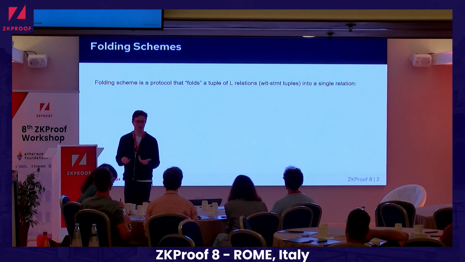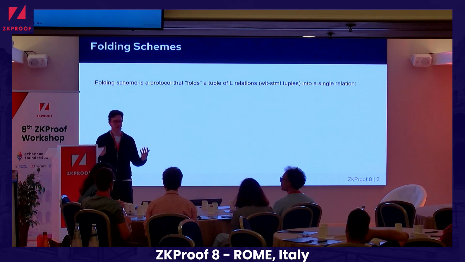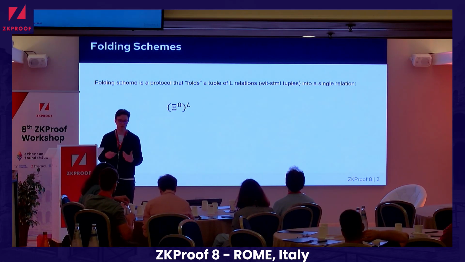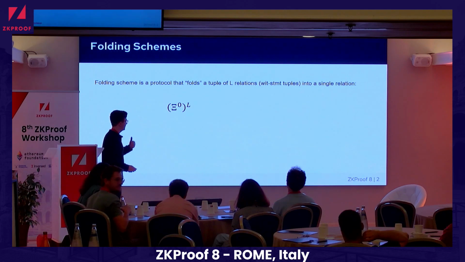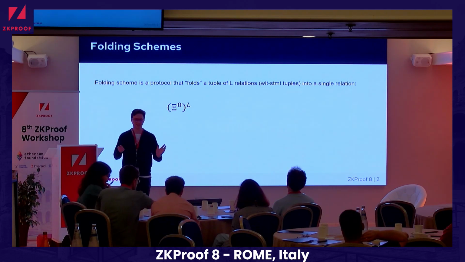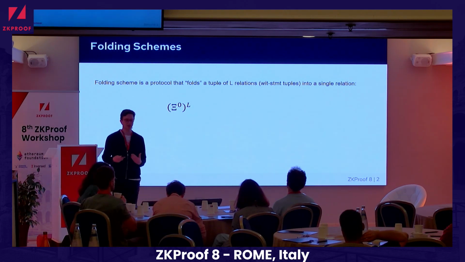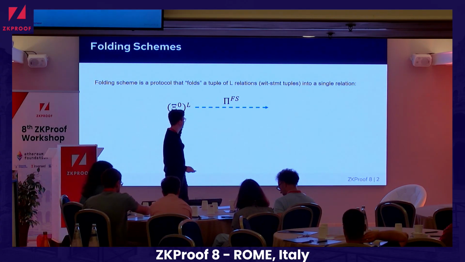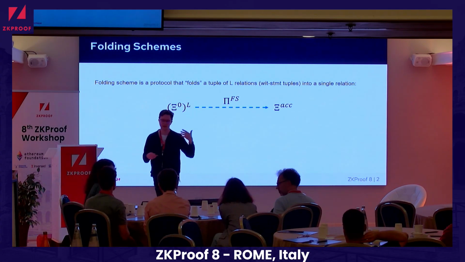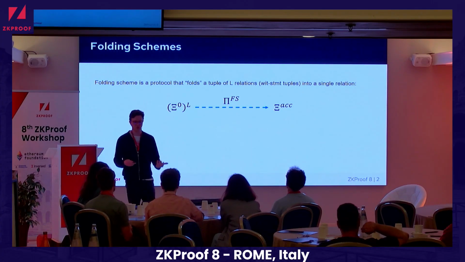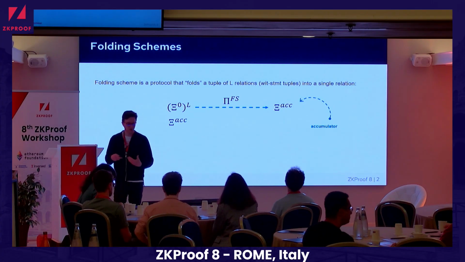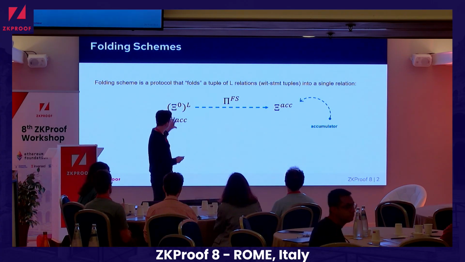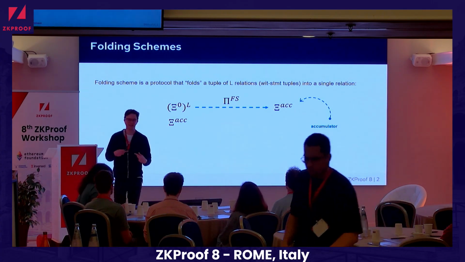So, what is a folding scheme? A folding scheme, at a very high level, is a protocol that takes a tuple of L relations in some language, some witness statement tuples, and turns it into a single relation. So we have some folding scheme which takes L relations and produces some output relation that we call an accumulator. Actually, to be more precise, we also want to take this accumulator and put it as an input for the next level of folding.